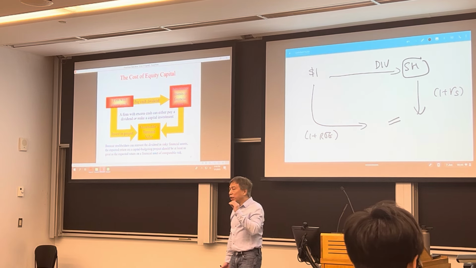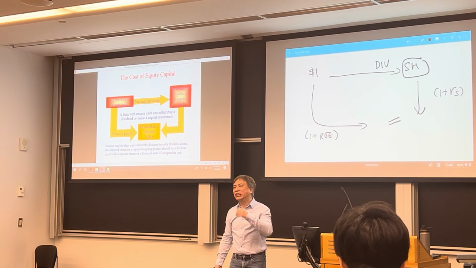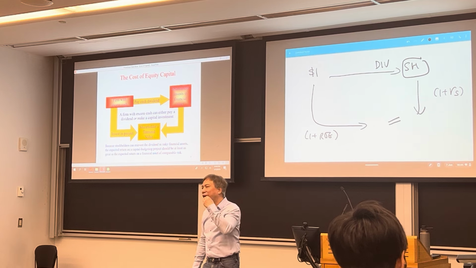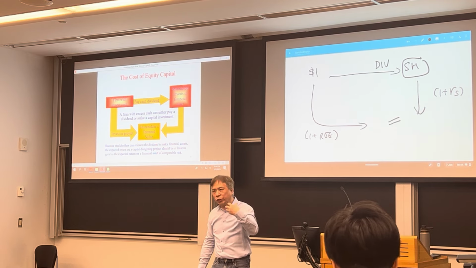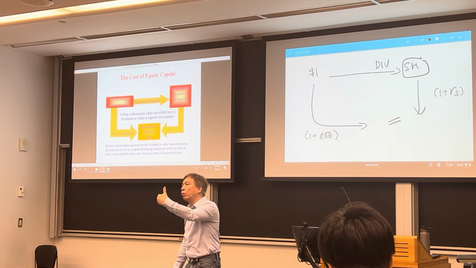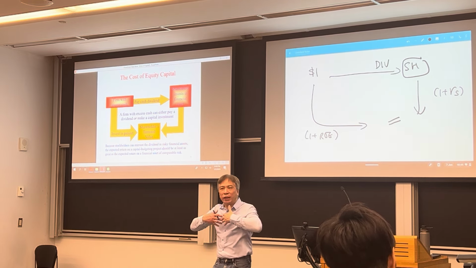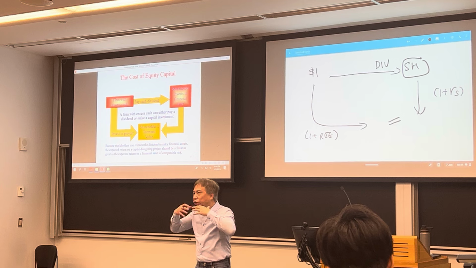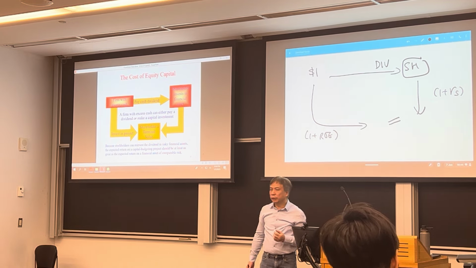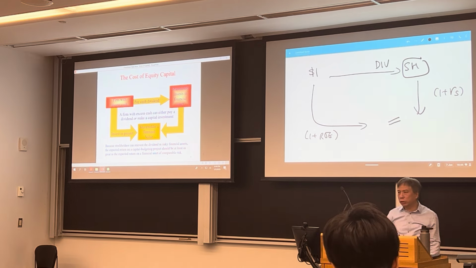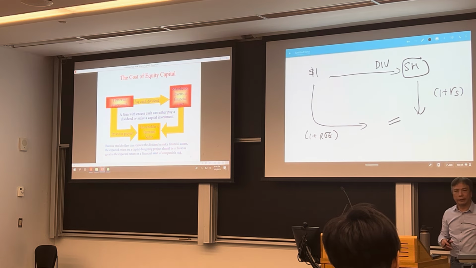All right? But if your ROE is greater than the cost of equity, now that is a healthy growth. You can generate a return higher than the shareholder wants, then keeping more money and reinvesting more actually creates value for the shareholder. All right? Okay, so that's exactly the same conclusion that we have in B10.